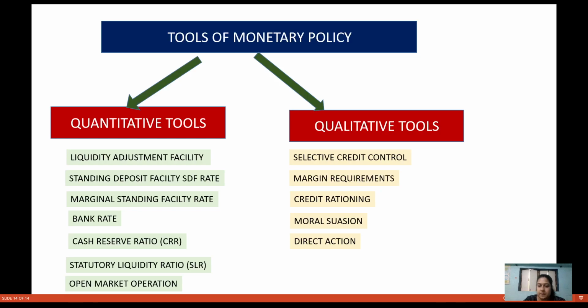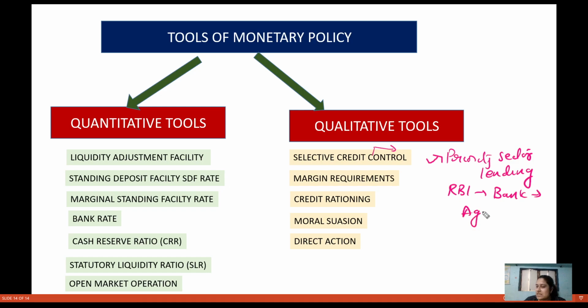So if we look at the topic of selective credit control, here what the central bank is trying to do is give credit to a particular sector, in the form of priority sector lending requirements. That means RBI is trying to indicate to banks that some of the sectors are very important.